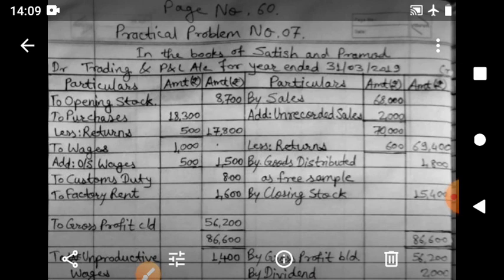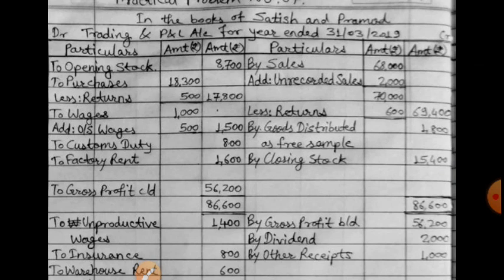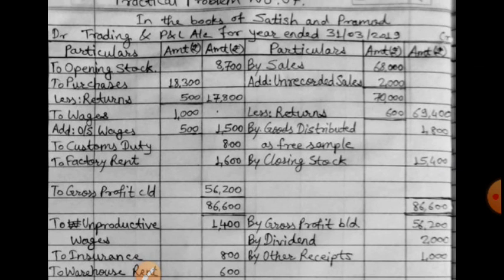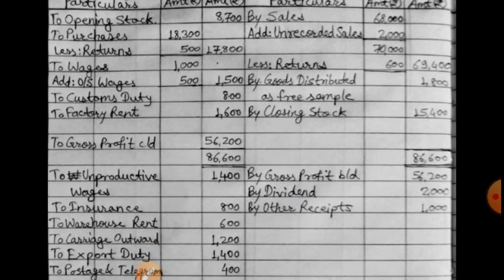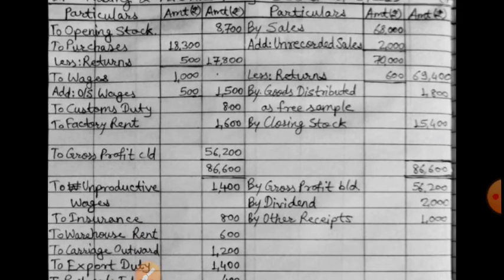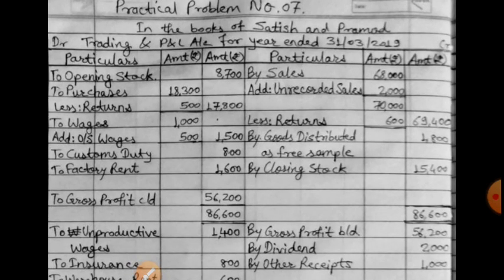In the books of Satish and Pramod, Trading and Profit and Loss Account. Opening stock, purchases minus returns, simple. Wages plus outstanding, custom duty. It is as good as import duty. Then to factory rent. On the credit side of trading account, sales plus unrecorded minus sales returns. So in the outer column, net sales 69,400. Then goods distributed as free sample and closing stock.